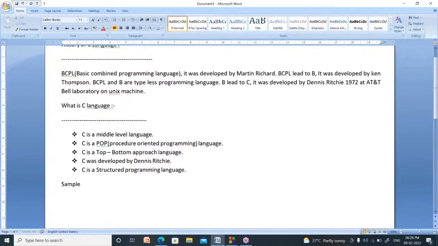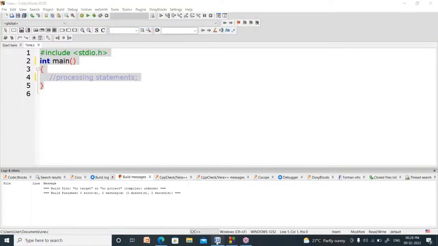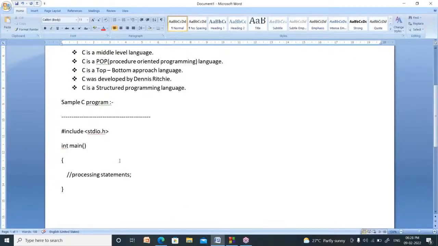Now my next topic is the sample C program. Now this line is called hash include stdio.h.